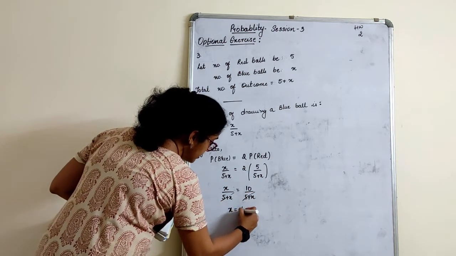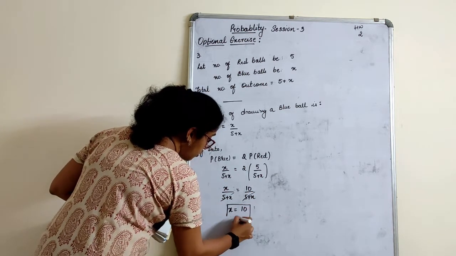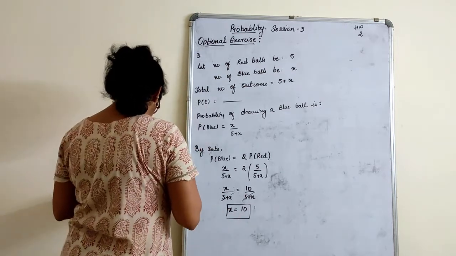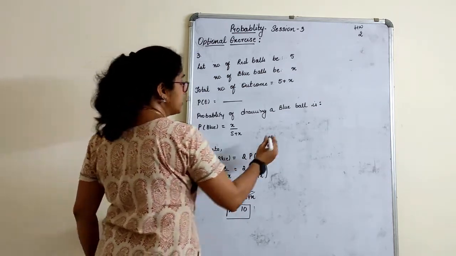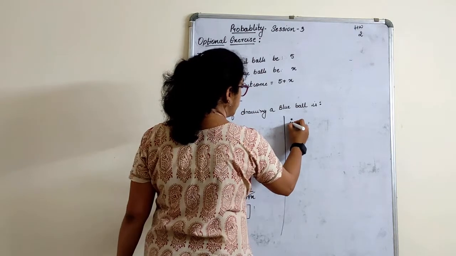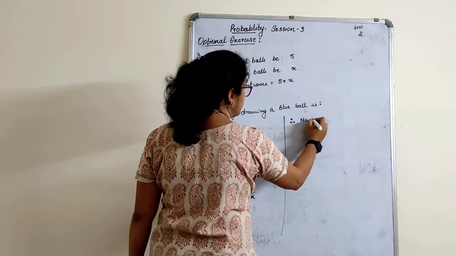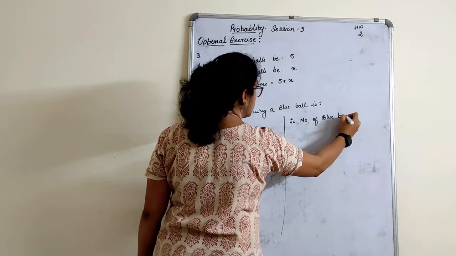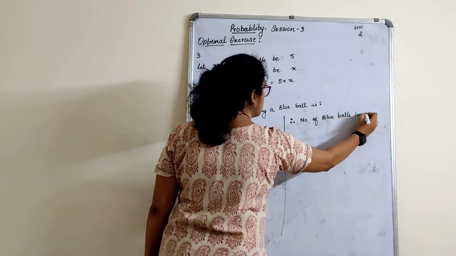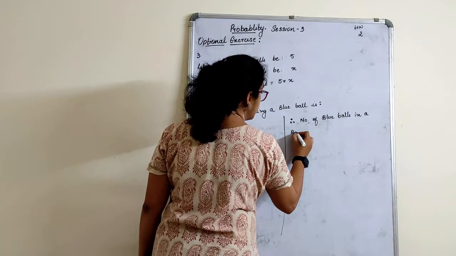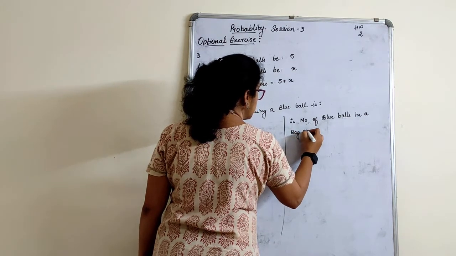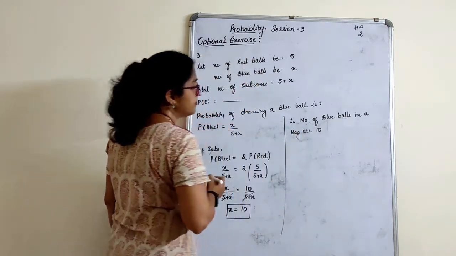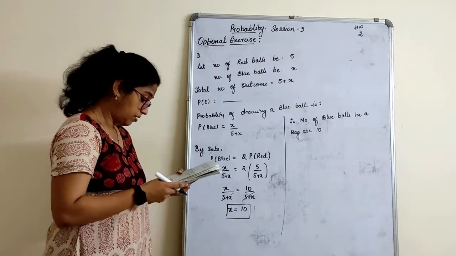Directly you can say X is equal to 10. What is this X here, children? Now determine the number of blue balls in the bag. Therefore, number of blue balls in the bag are 10. Clear?